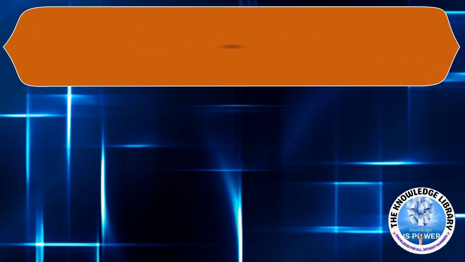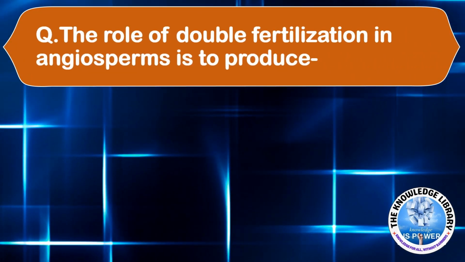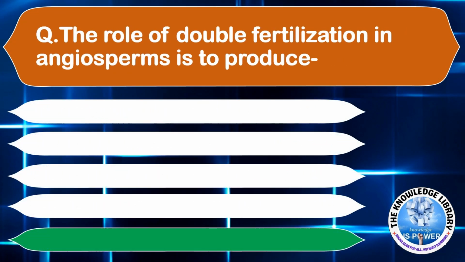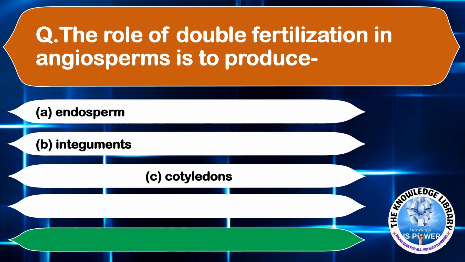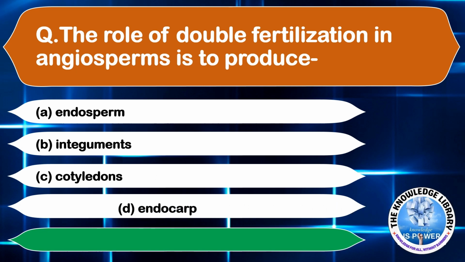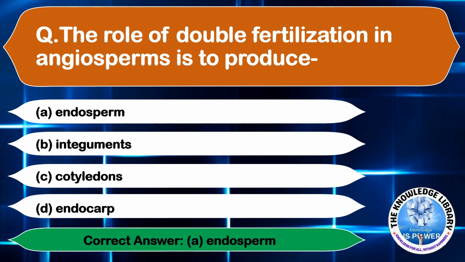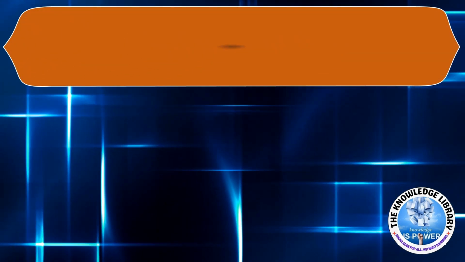So let's start. Our first question is, the role of double fertilization in angiosperms is to produce option A, endosperm, option B, integuments, option C, cotyledons, option D, endocarp. The correct answer is option A, endosperm. Moving on to the next question.